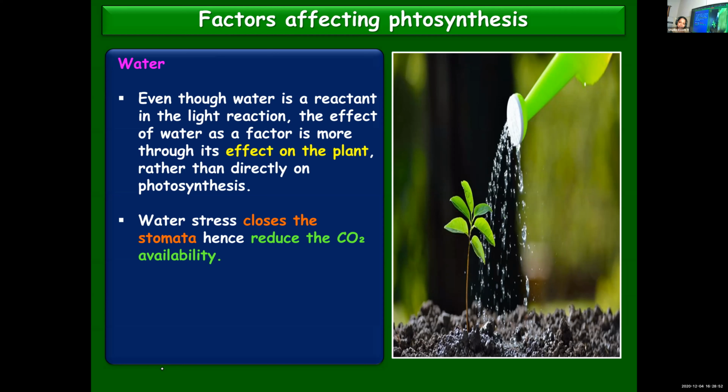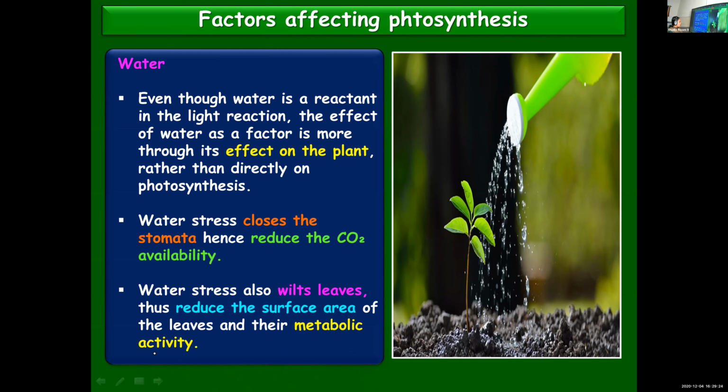It is closing just to avoid the loss of water. But this is the only opening through which the gaseous exchange can take place. If carbon dioxide needs to enter, this is the same opening. But to reduce the water stress and protect it from further water loss, when the stomata is getting closed, carbon dioxide also cannot enter. If carbon dioxide cannot enter, photosynthesis cannot take place.